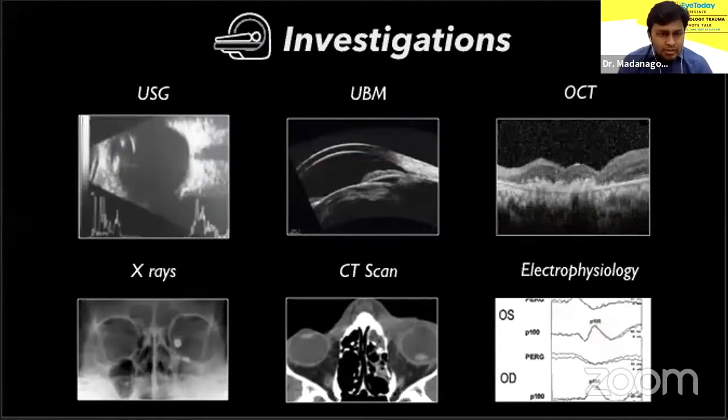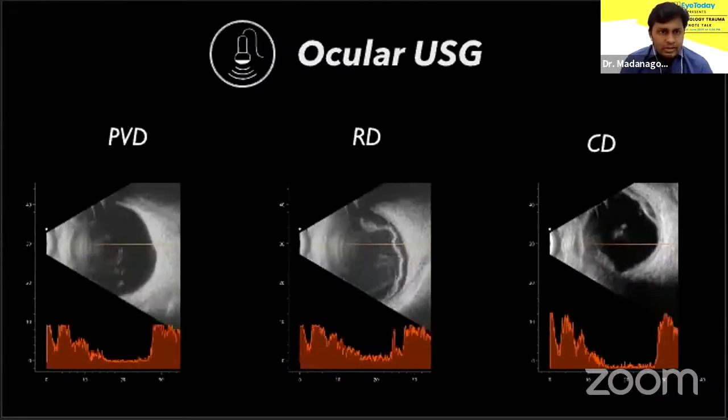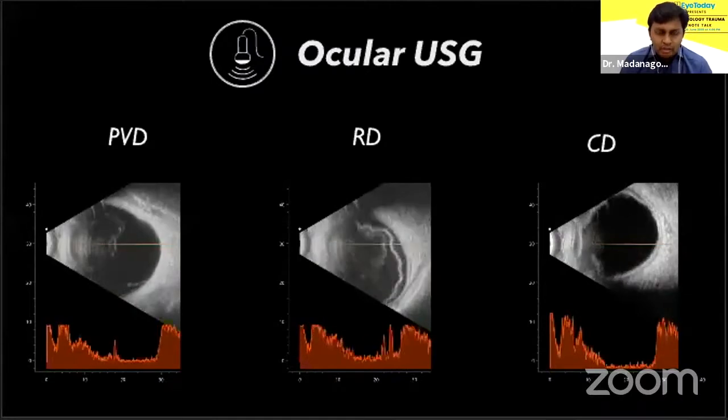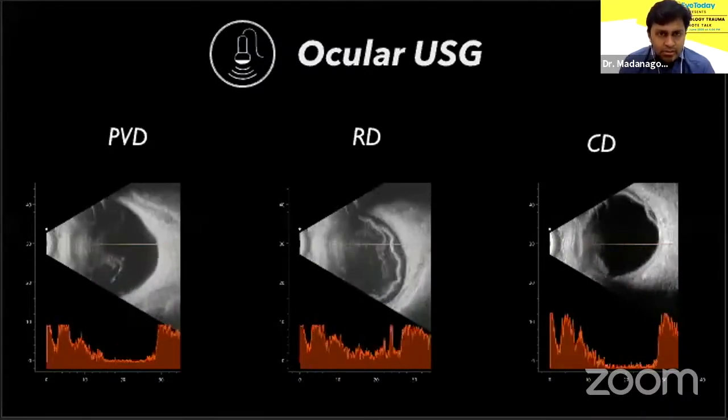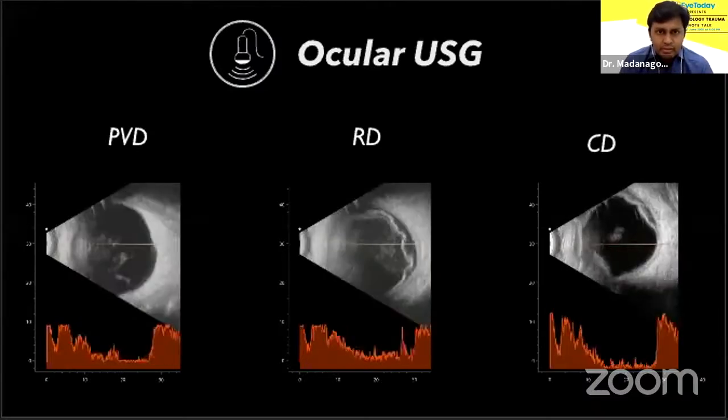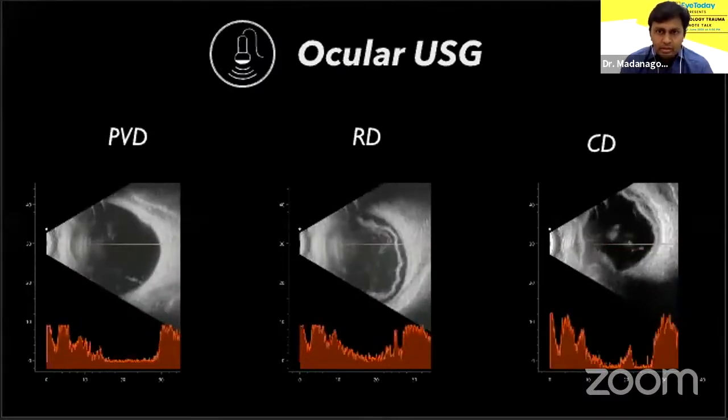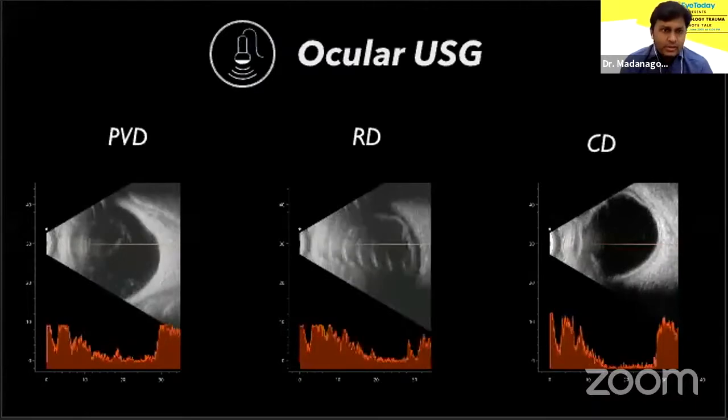Ocular ultrasound is among the most important investigations. It needs to be gently performed in an eye with trauma and is best deferred until after repair if the wound is really large. So these are classic findings, and all of us are aware of how they appear on B-scan: free-flowing movements of a posterior vitreous detachment, high reflective wriggly movements of a retinal detachment, and dome-shaped immobile echoes in case of choroidal detachment.